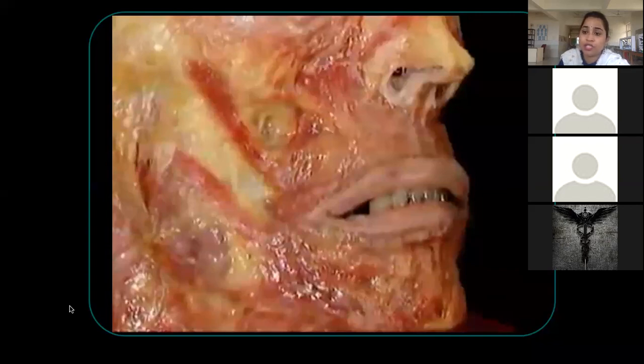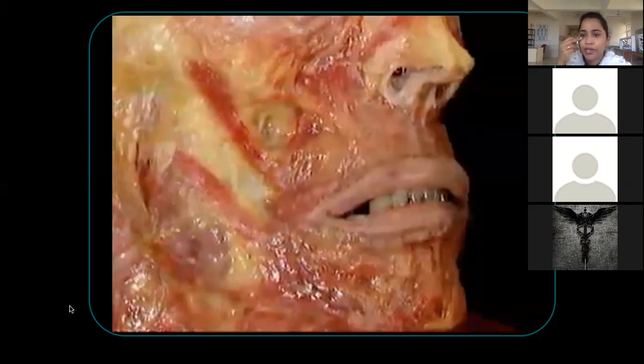This is one muscle which we did not add here because it doesn't come under muscles of facial expression. But when you are listing the muscles which are closing and opening the palpebral fissure, then you have to mention levator palpebrae superioris also. That opens the upper eyelid. That is how the eye is opening.